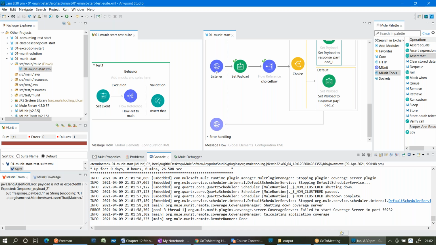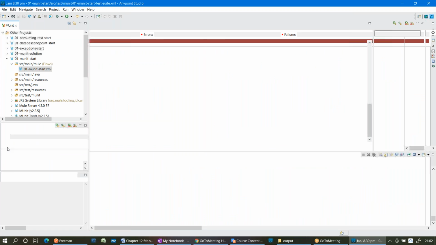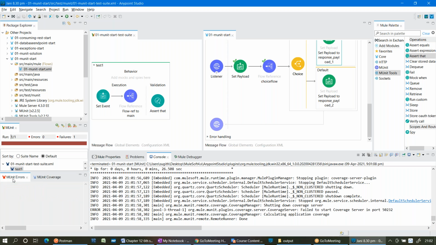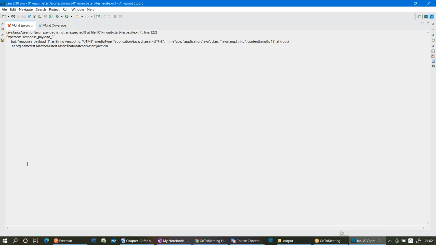Can anyone read this? Please read this. Payload is not as expected.